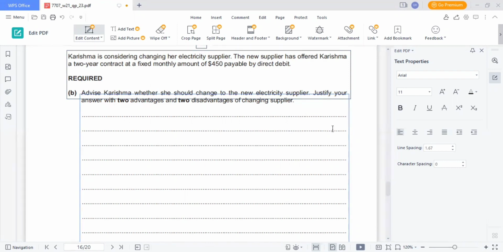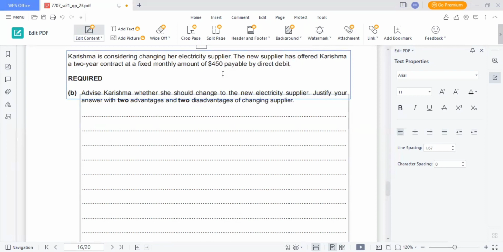evaluation. So we can write that there is a fixed monthly payment as it is written that new supplier has offered 2-year contract with fixed monthly amount of 450. That means for 2 years, Karishma will be paying this new supplier 450. That is fixed. The payment would be made automatically as it is paid directly to the new supplier by direct debit. More difficult to fall behind with payments because it will automatically be paid through the bank to the new supplier. It will help with planning expenditure in future. It is cheaper than existing contract.